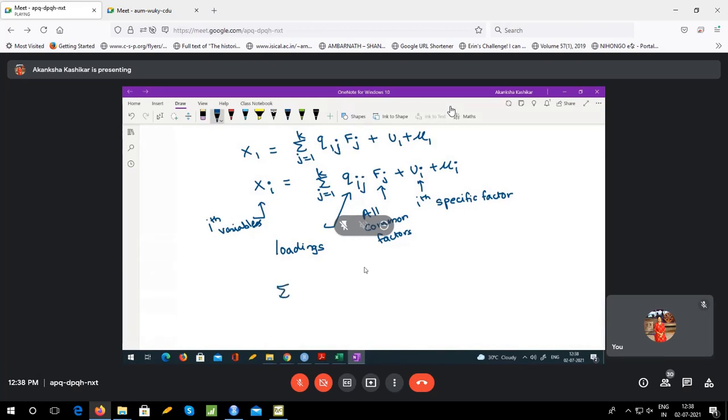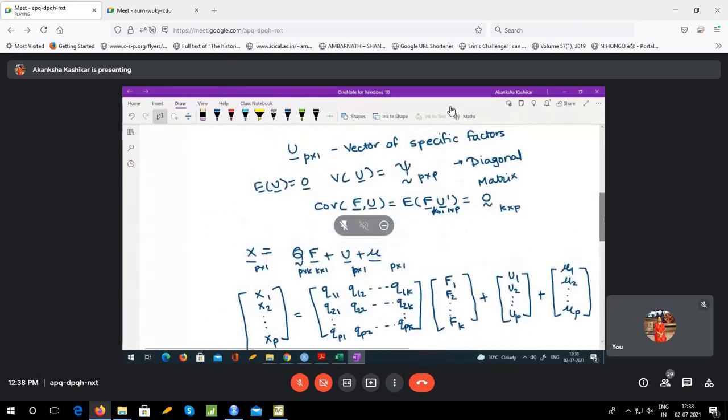So now what we know is that sigma matrix is the variance covariance matrix of X. I can write it as expectation of (X minus mu) into (X minus mu) whole prime. And what is X minus mu as per my orthogonal factor model?